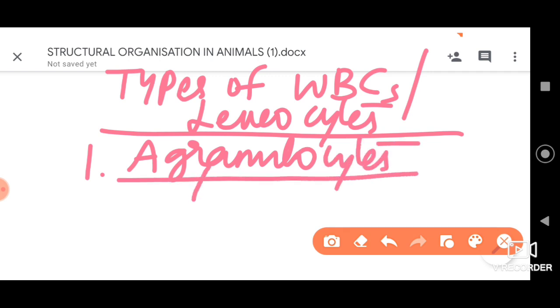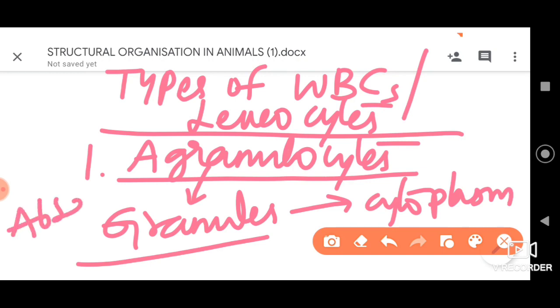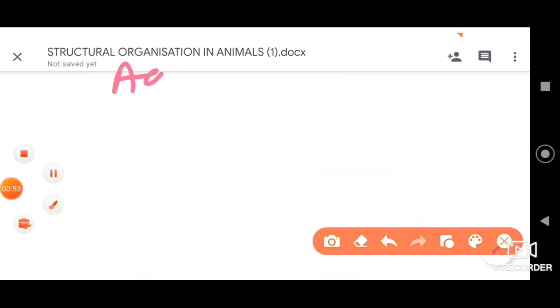These are the type of WBCs where the granule-like structures, or granules, are absent in their cytoplasm. That's very important to note down. So that's why they are called agranulocytes. These agranulocytes are of two types, dear students.